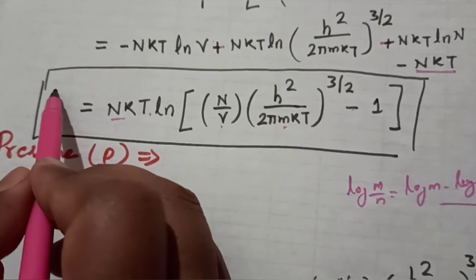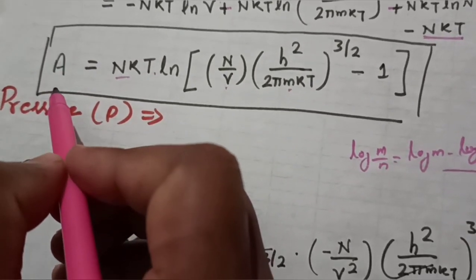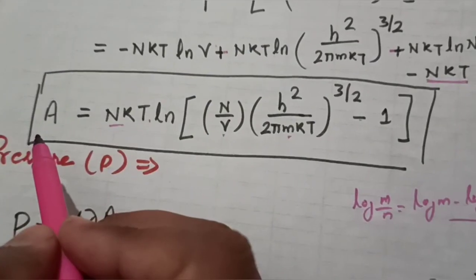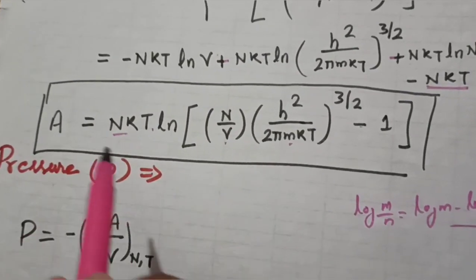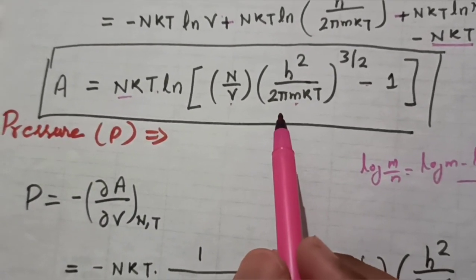So this is the Helmholtz free energy, and this can be calculated when we are aware of the partition function, when we have calculated the partition function for the system. So this is the proper Helmholtz free energy for the system.